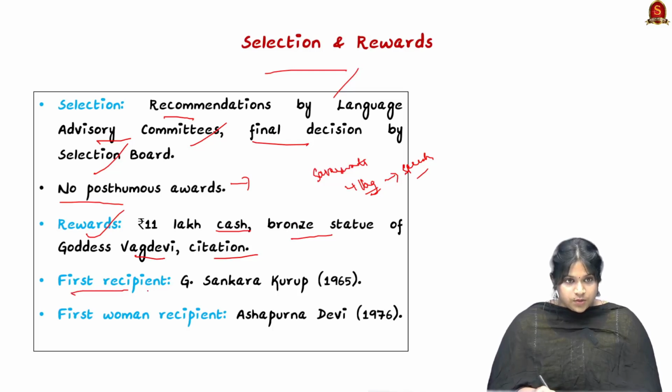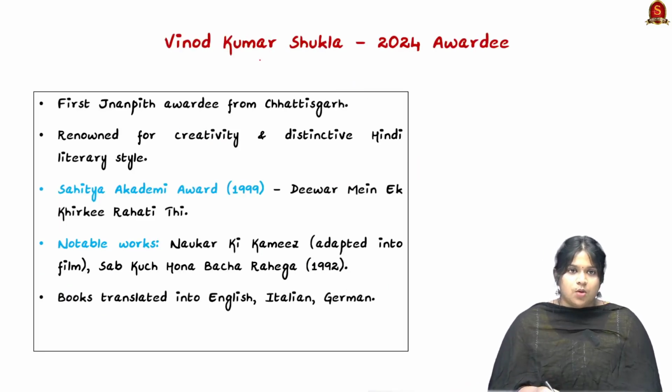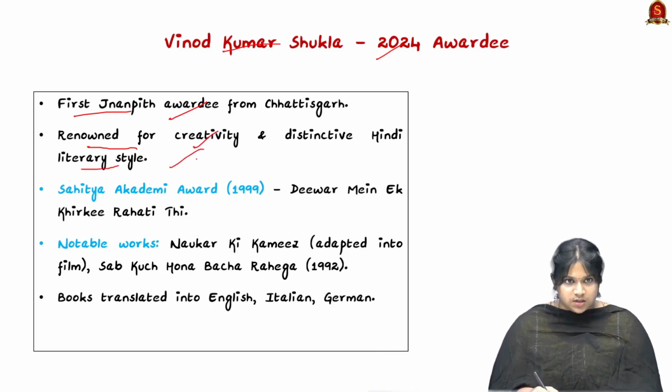Looking into the first recipient of this award, it is G. Shankara Kurup in 1965 for his works in Malayalam, and the first woman recipient is Asha Purna Devi in 1976 for her contributions in Bengali. Now looking into the awardee, Vinod Kumar Shukla, who got the award in 2024, he is the first Jnanpith awardee from Chhattisgarh.